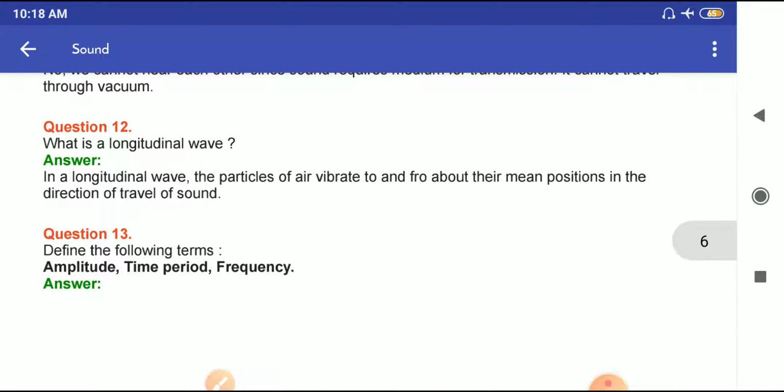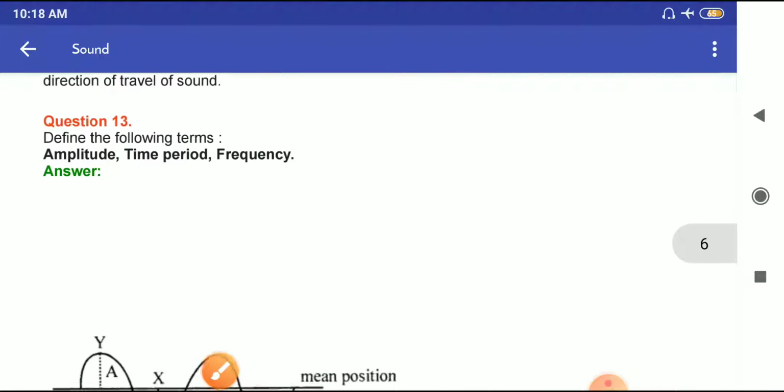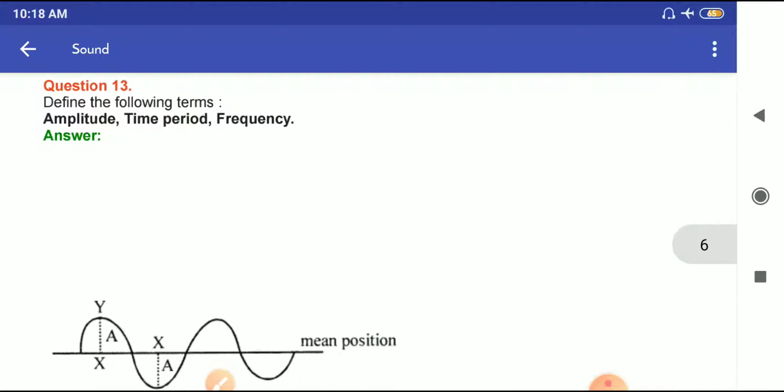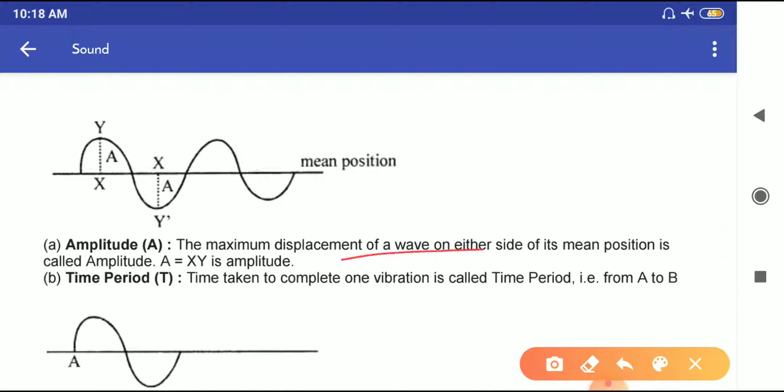Question number 12, what is a longitudinal wave? In a longitudinal wave, the particles of air vibrate to and fro about their mean positions in the direction of travel of sound, in the direction of propagation of sound. Question number 13, define the terms amplitude, time period, and frequency. So the maximum displacement of a wave on either side of its mean position is called the amplitude.